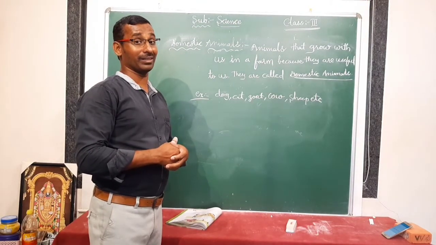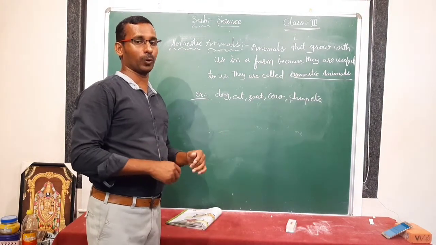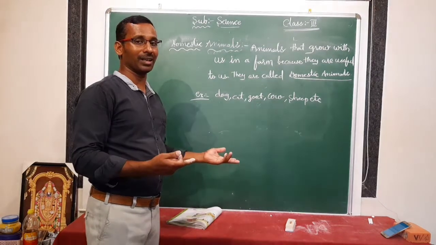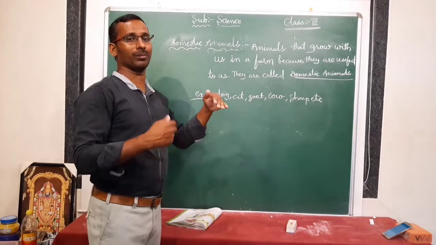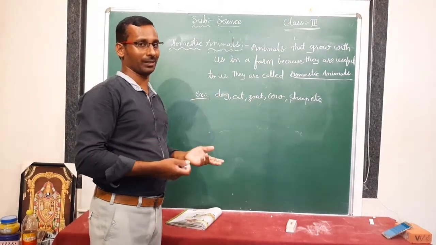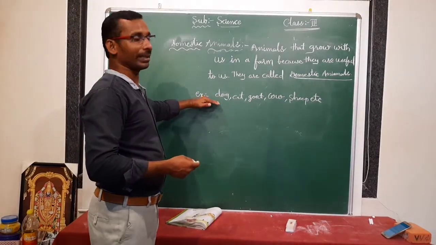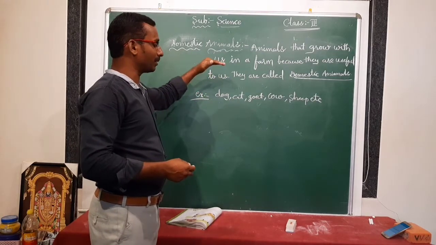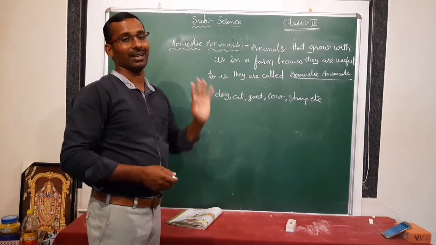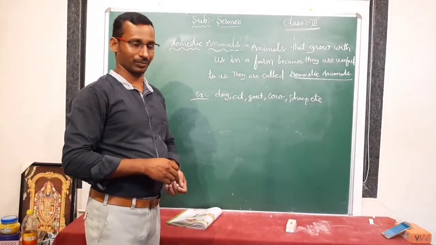We need mutton from sheep and goats. We need milk. How do we get milk? Yes, we get milk from cows, buffaloes, goats. That is why we grow them with us in a farm. Such animals are called domestic animals. Clear? Yes.